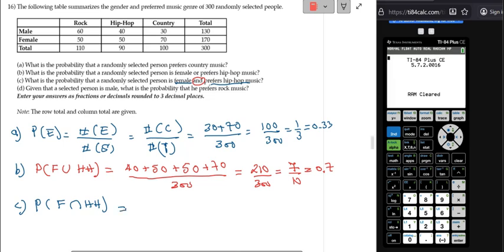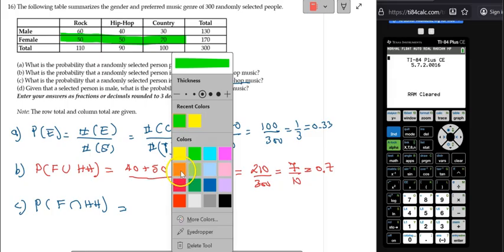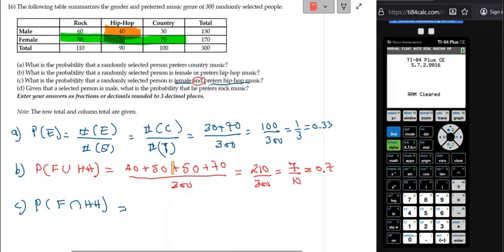For this one, you have to be careful. If I select the female, this one, and hip-hop music, this color, I am taking the double shaded only with the and. The number there disappeared, but it's 50, right?